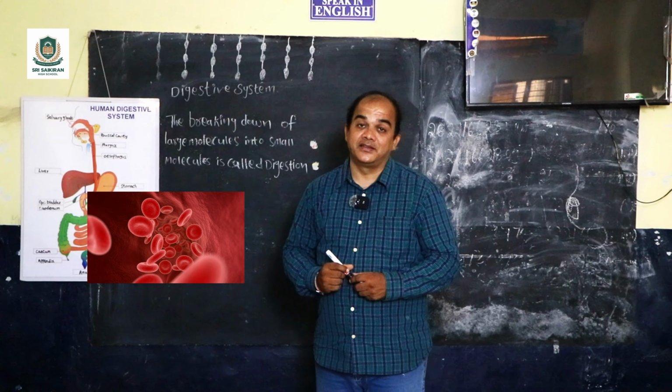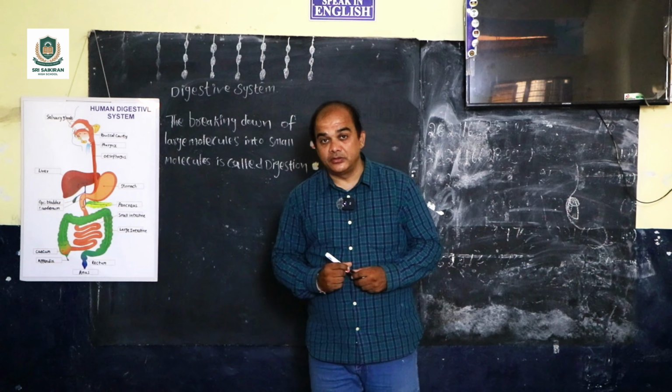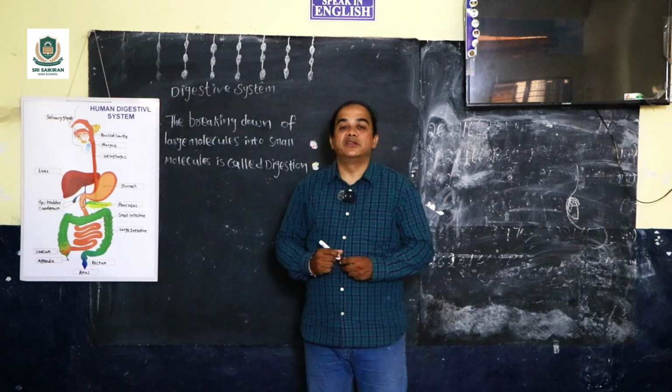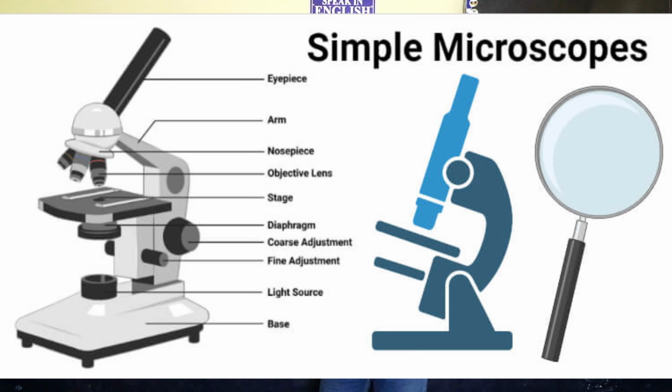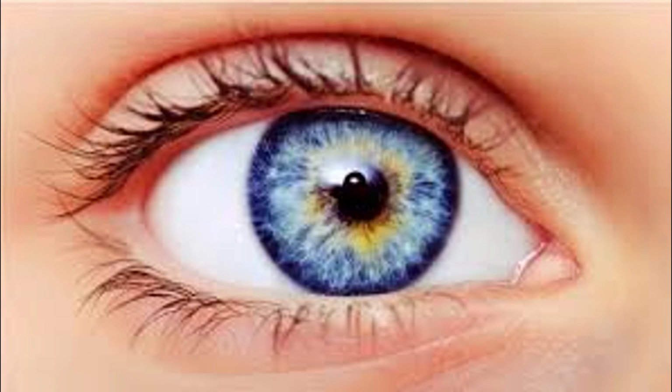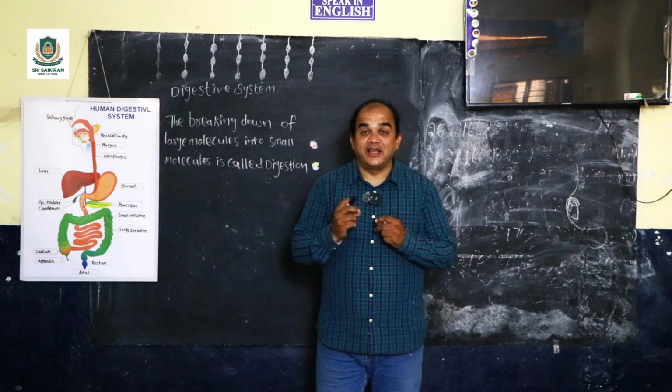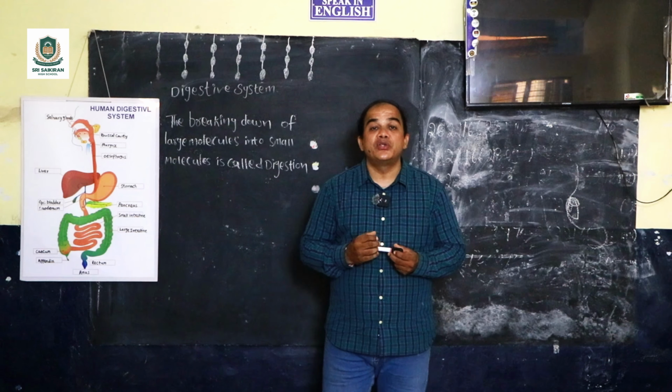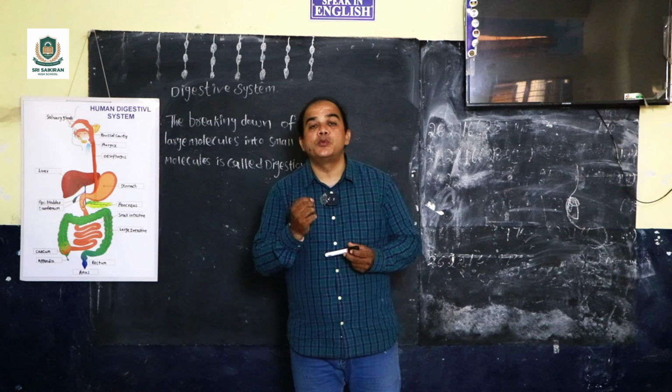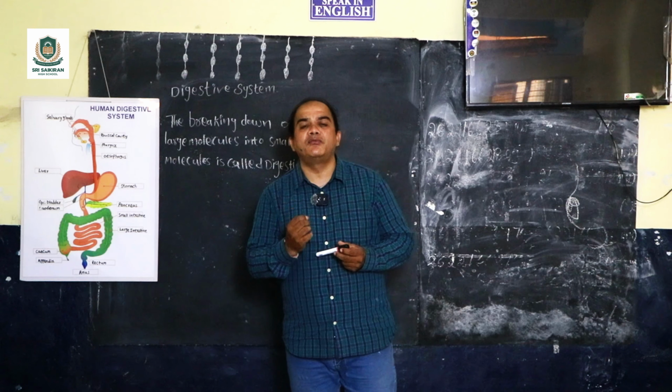Can you see the cells, students? We can see a cell with the help of a microscope; with the naked eyes you can't see the cell. So that cell requires a nutrition supplement which will be very, very minute.